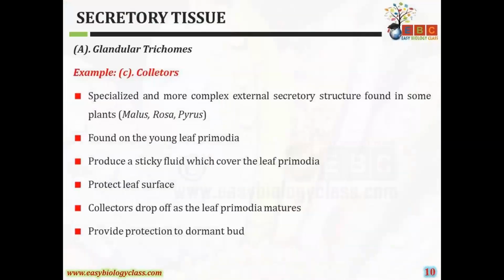So another example is colleters. They are specialized and more complex external secretory structures which are found in some plants. Example, Malus, Rosa and Pyrus. They are found on the young leaf primordia and produce a sticky fluid which covers the leaf primordia. These mainly help in protection of the leaf surface, and these colleters drop off as the leaf primordia mature. They provide protection to the dormant bud.